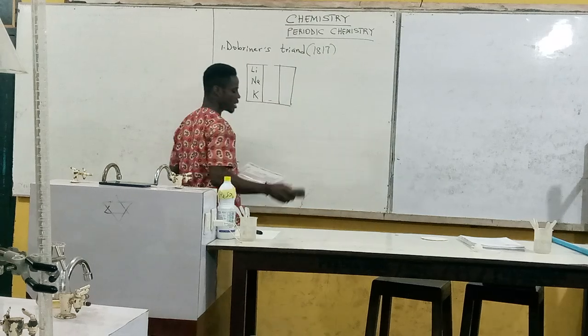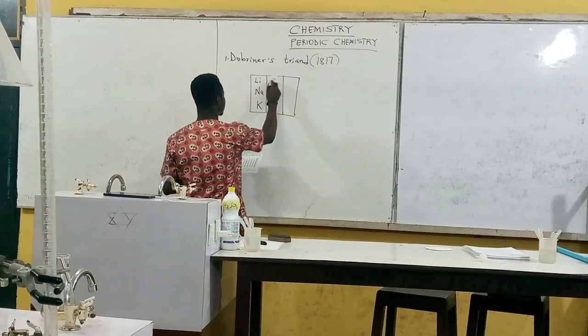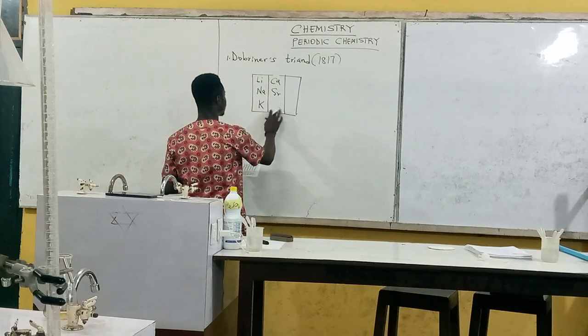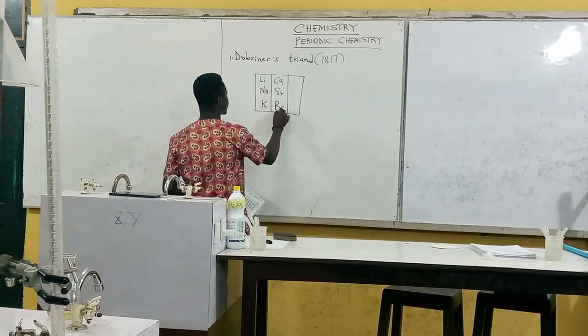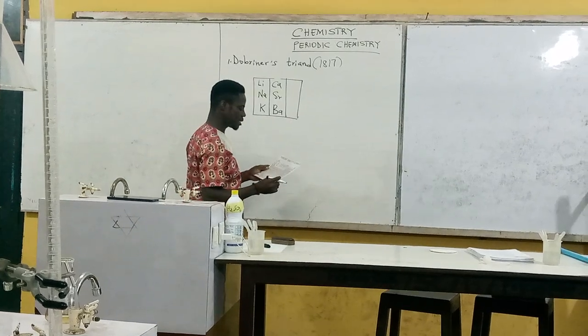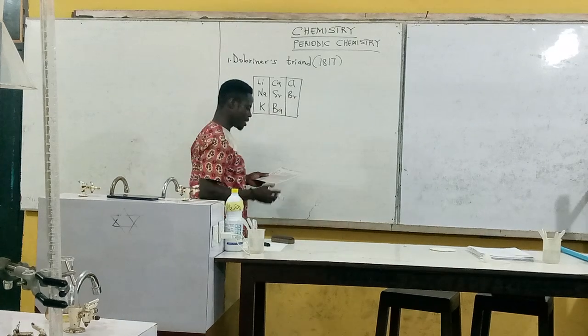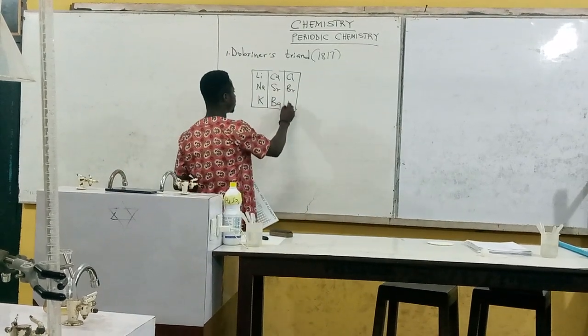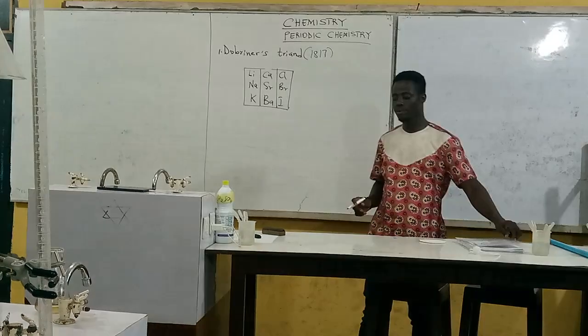Let's consider the second group element first. You also look at these elements: calcium, strontium, and then barium. And the third set he studied was chlorine, bromine, and then iodine. So these are the elements he studied.